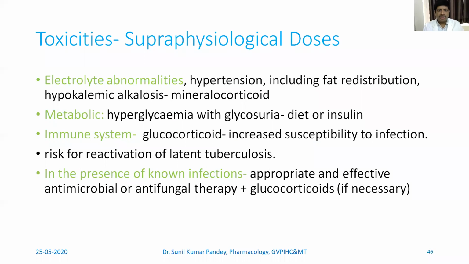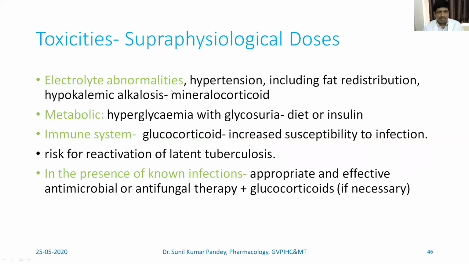Next is toxicities at supraphysiological dose. Supraphysiological dose means more than the required amount which is suitable for the proper functioning of the human body. So at supraphysiological doses, we see electrolyte abnormalities, and that may result in hypertension, and it may affect fat redistribution, and cause hypokalemic alkalosis.